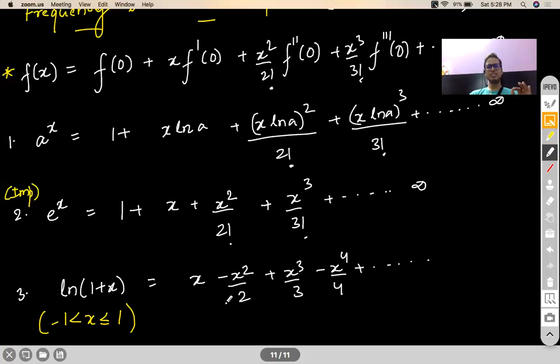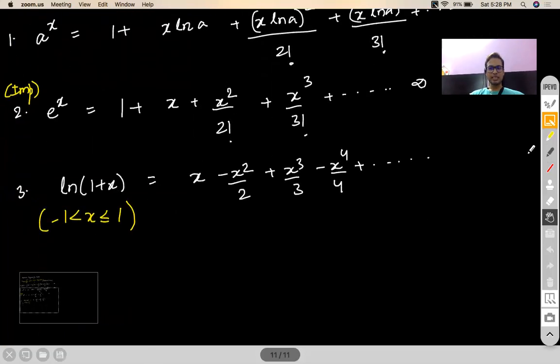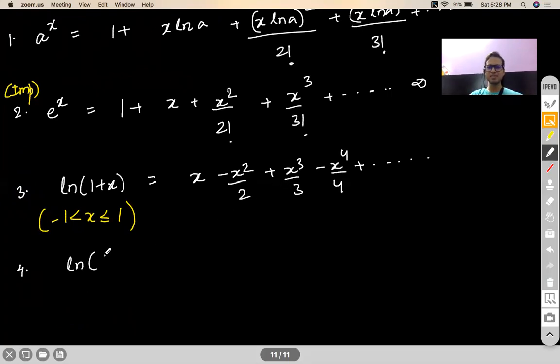Okay. Please watch the alternating plus minus sign here, and please watch out that there is no factorial in the denominator. So please copy this correctly. After solving a few questions, people realize that, oh sir, there was no factorial in ln(1 + x). Oh, I copied it wrong. So please copy it very carefully.